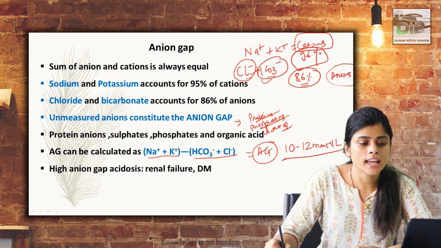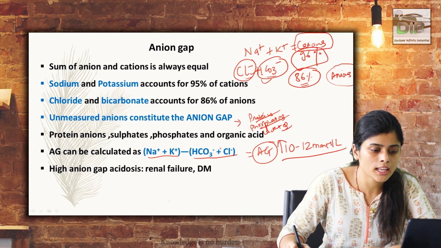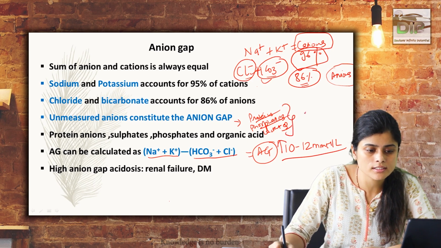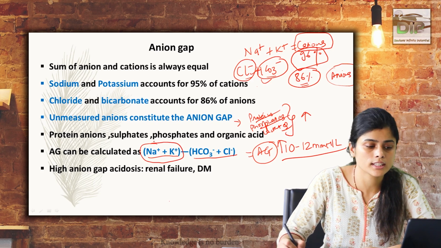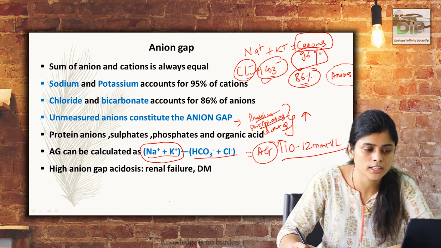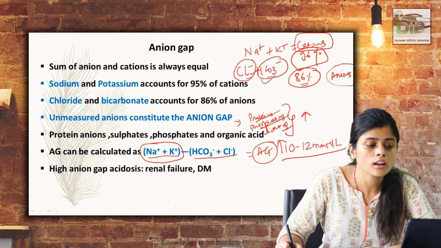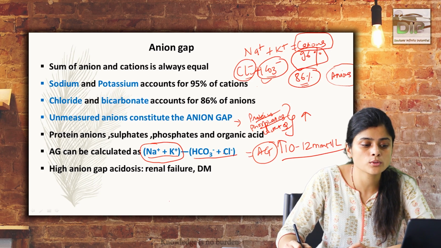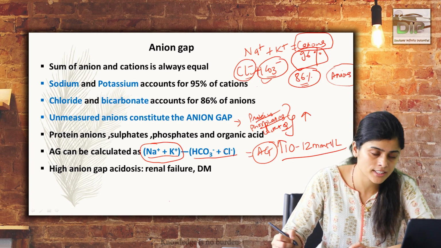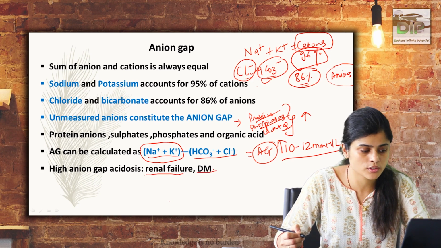So we can have an increased anion gap. Why? An increased anion gap can occur if these unmeasured substances are more, or if you have an increased number of cations, like in hyperkalemia, or hypernatremia. If unmeasured anions are increasing, that can also lead to a high anion gap, mainly acidosis. It is seen in cases like renal failure and diabetic ketoacidosis.